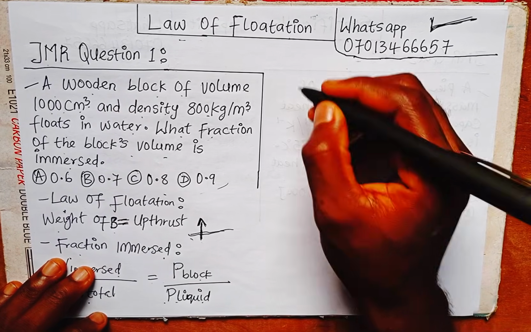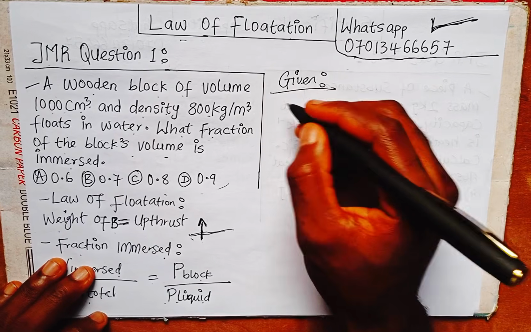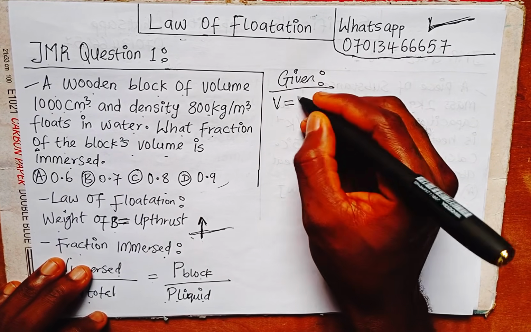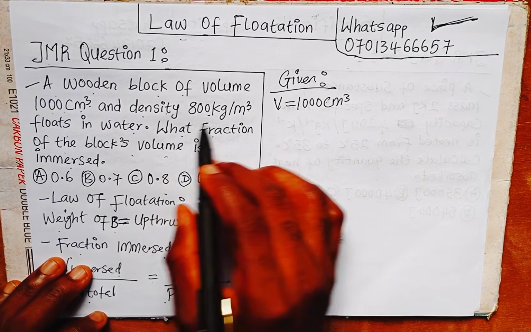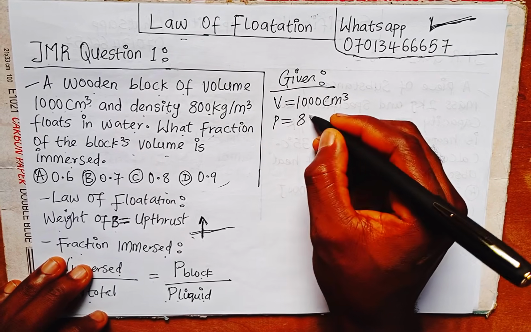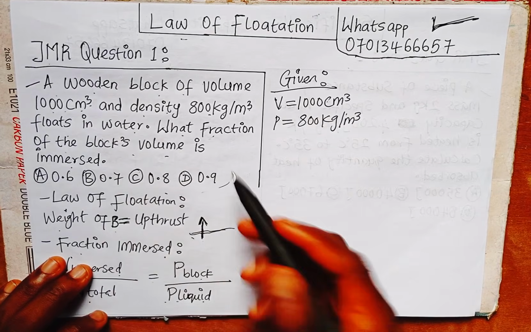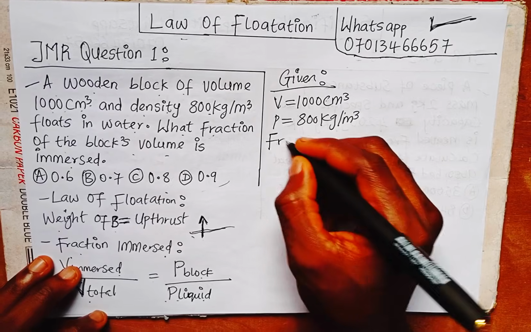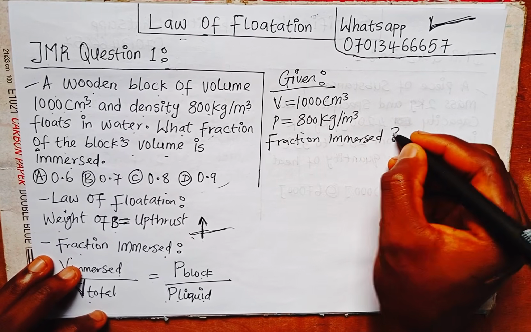So let's write out what we were given to solve this question. The first thing was the volume equal to 1000 cubic centimeter. They also gave us density equal to 800 kilogram per meter cube. They asked us for the fraction immersed. So we are looking for this.